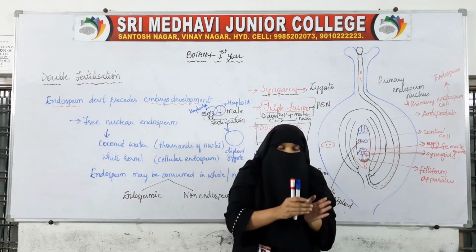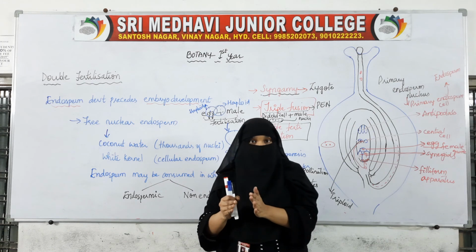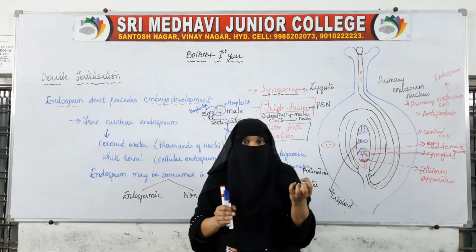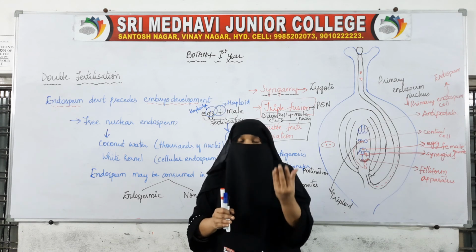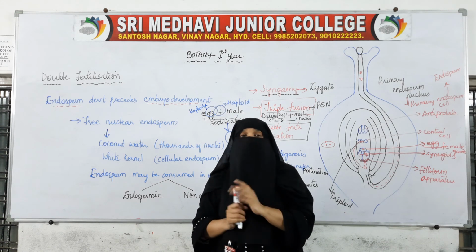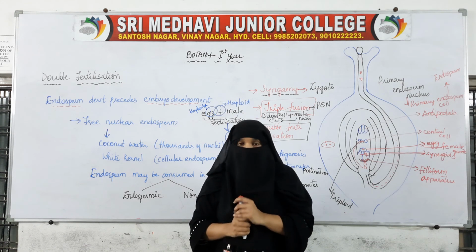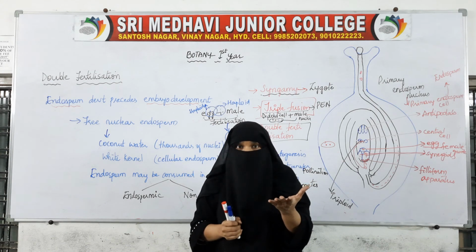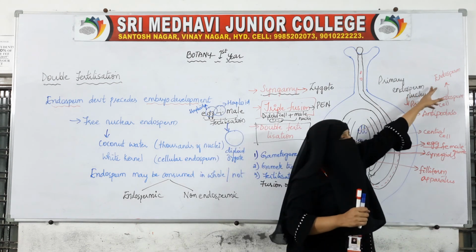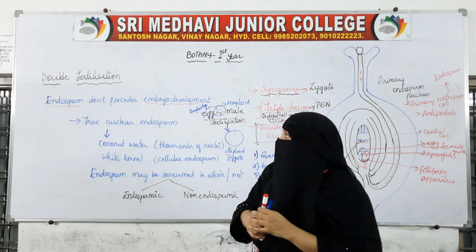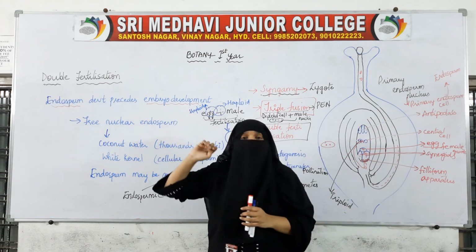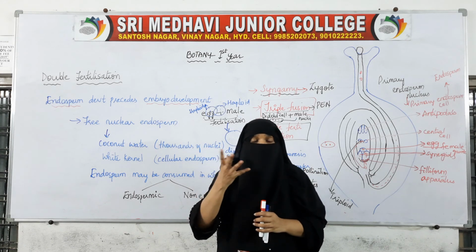Because for the development, the zygote needs nutrition. So from where will it get the nutrition? The endosperm will provide the nutrition to the growing embryo or the developing zygote.